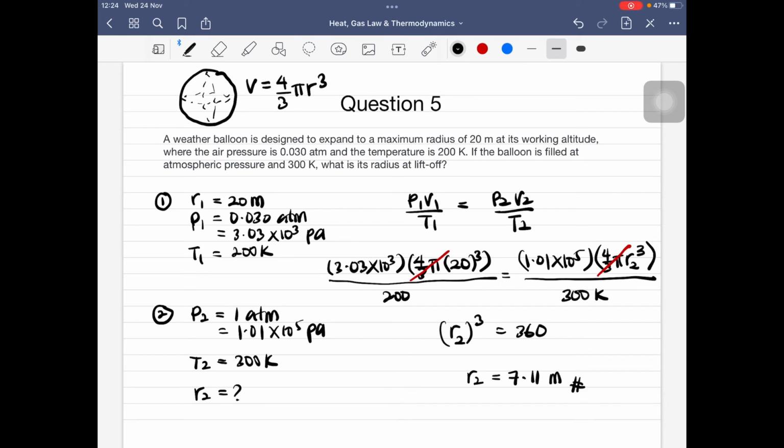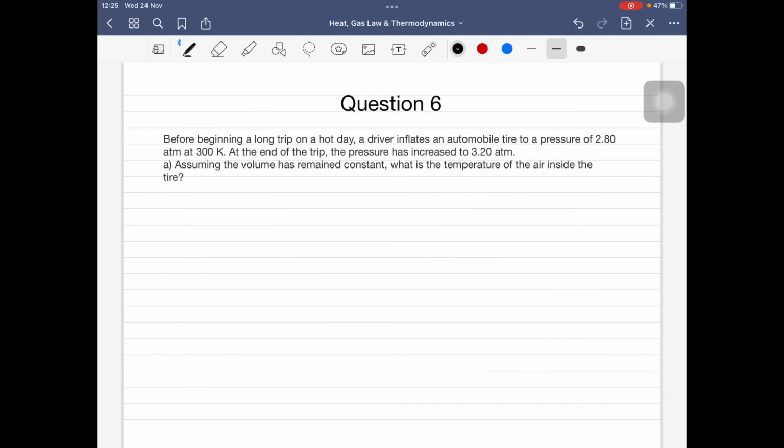Okay, so next will be question number 6, the last question for this session, berkaitan dengan gases law. Okay, so soalan dia sebut, before beginning a long trip on a hot day, a driver inflates an automobile tire to a pressure of 2.80 atm at 300 Kelvin. At the end of the trip, the pressure has increased to 3.20 atmospheric pressure ataupun atm. Soalan A, assuming the volume has remained constant, what is the temperature of the air inside the tire?